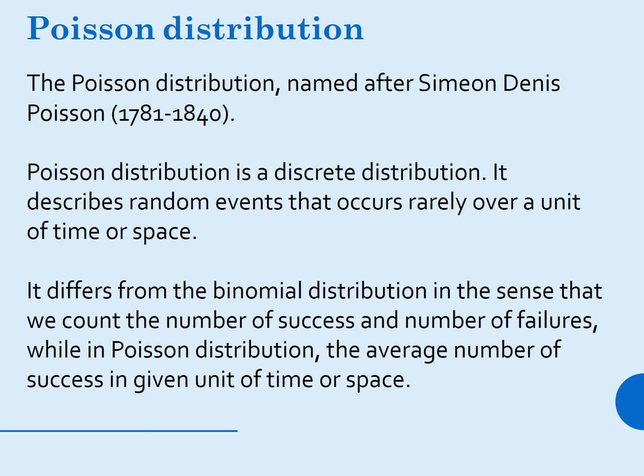It differs from the binomial distribution in the sense that we count the number of successes and number of failures in binomial distribution, while in Poisson distribution, we count the average number of successes in a given unit of time or space. That is, the unit of measurement is a time or space interval.